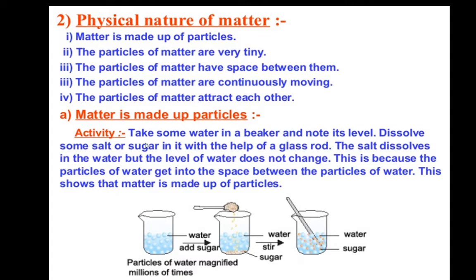Dissolve some salt or sugar in it with the help of a glass rod. The salt dissolves in water, but the level of water does not change. This is because the particles of sugar get into the space between the particles of water. This shows that matter is made up of particles.